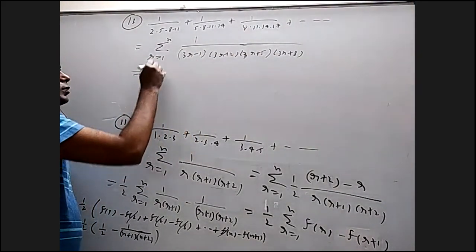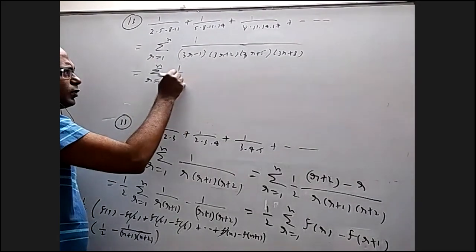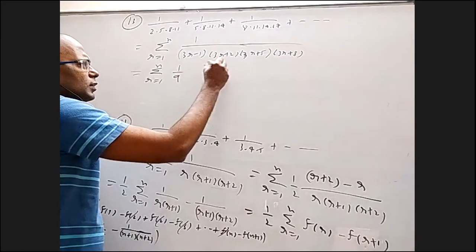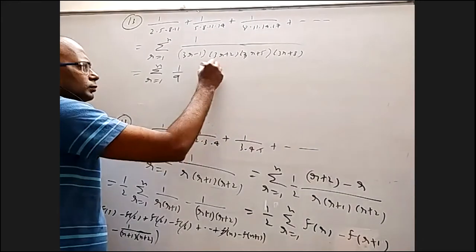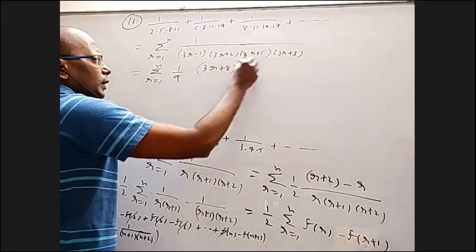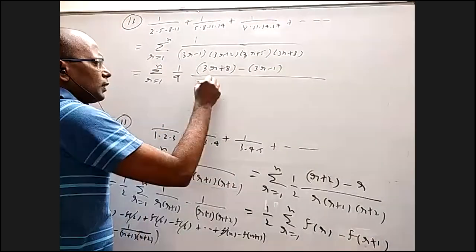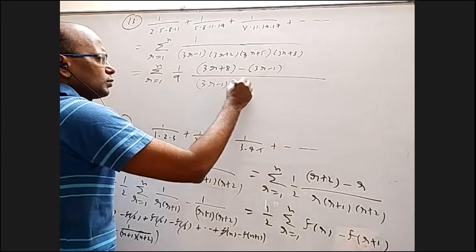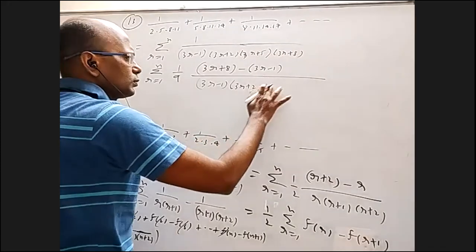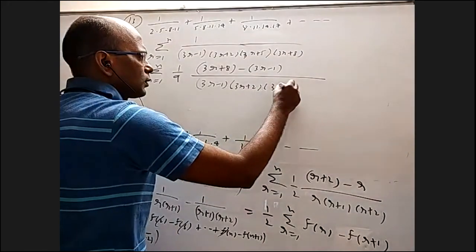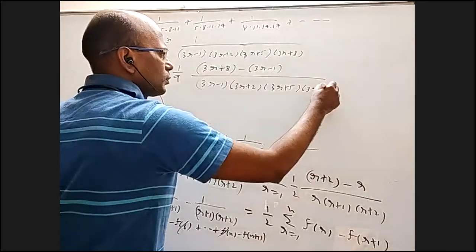So sigma r equal to 1 to n, 1 by 9 times 3r plus 8 minus 3r minus 1, by 3r minus 1 into 3r plus 2 into 3r plus 5 into 3r plus 8.